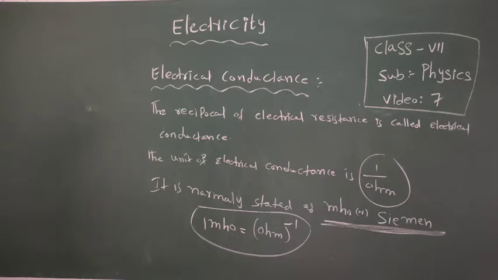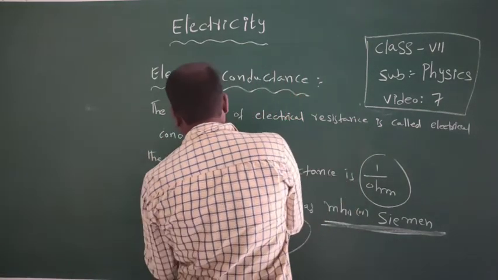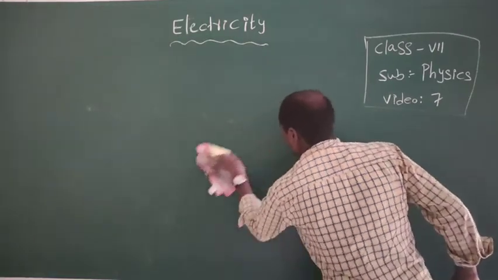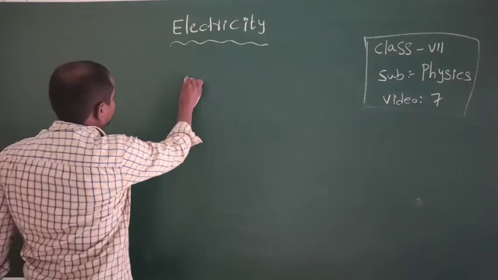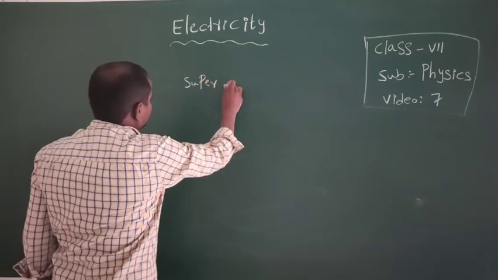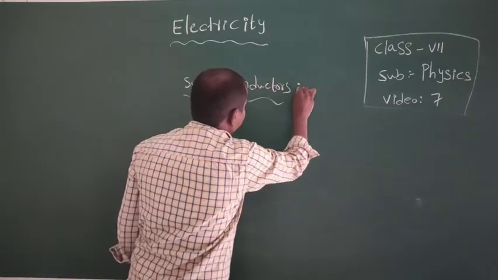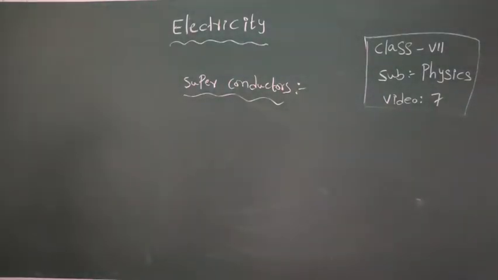Next one, superconductors. All conductors offer some amount of resistance to the passage of electrical current, and in the process a part of the electrical energy is wasted in the form of heat energy.